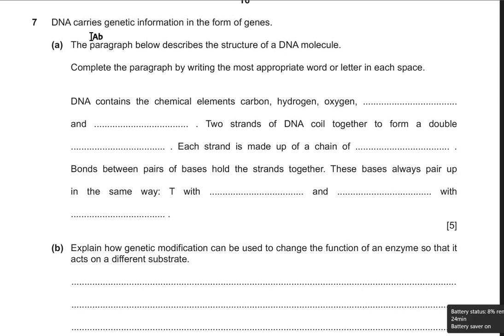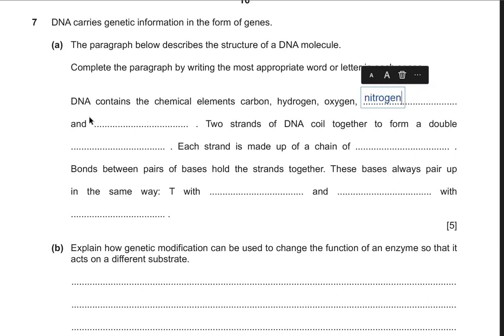All right. So now question number 7, that is the last question of this paper. Let's read the question. DNA carries genetic information in the form of genes. It's just a simple fill in the blanks. Complete the paragraph by writing the most appropriate word for a letter in each space. DNA contains chemical elements carbon, hydrogen, oxygen, and nitrogen, of course.